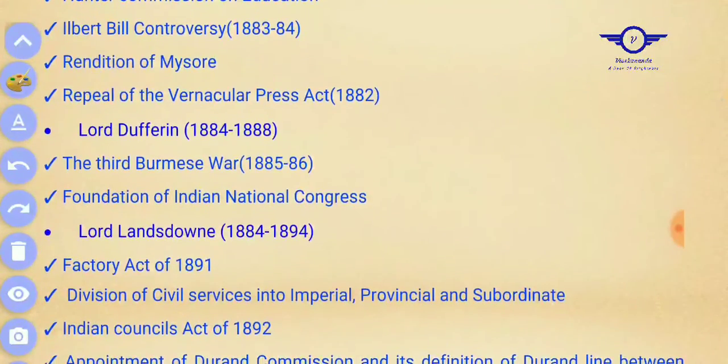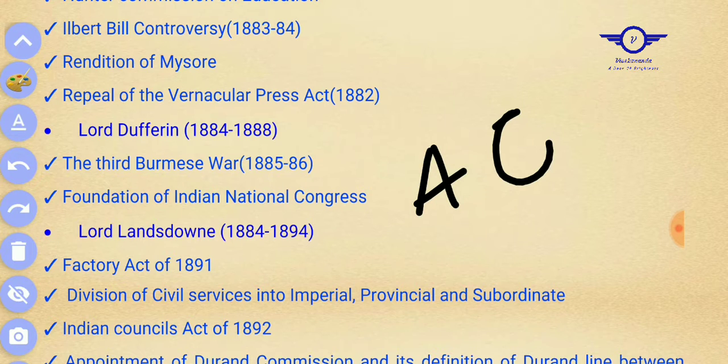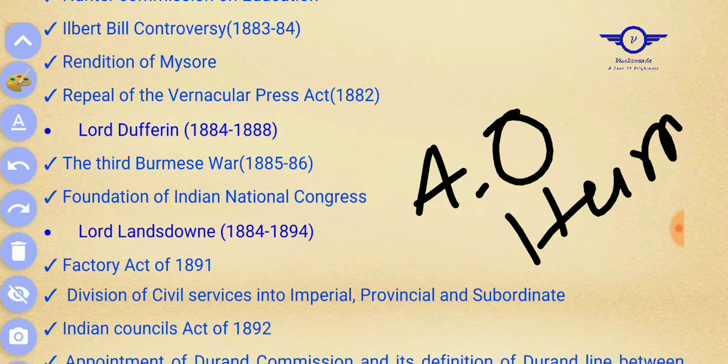One most important thing happened under his tenure: establishment of the INC. Here you can see 1885, and the INC was established by Allan Octavian Hume. Remember Allan Octavian Hume.